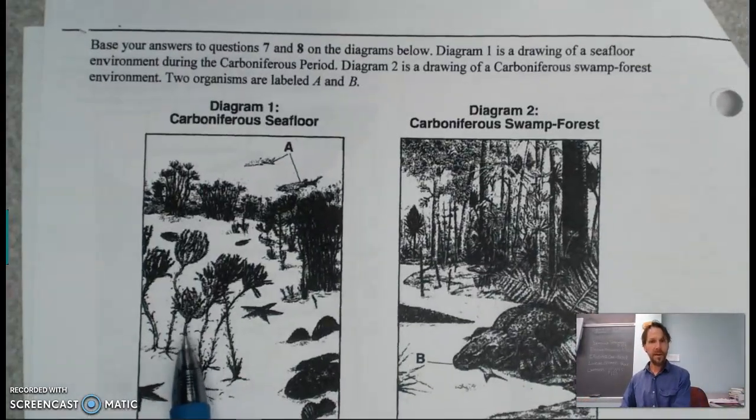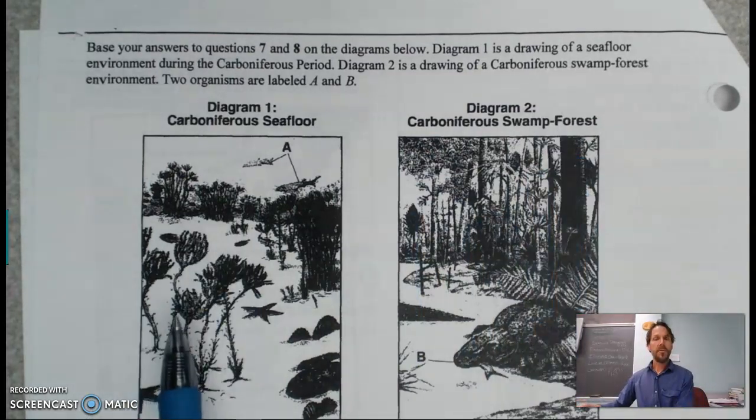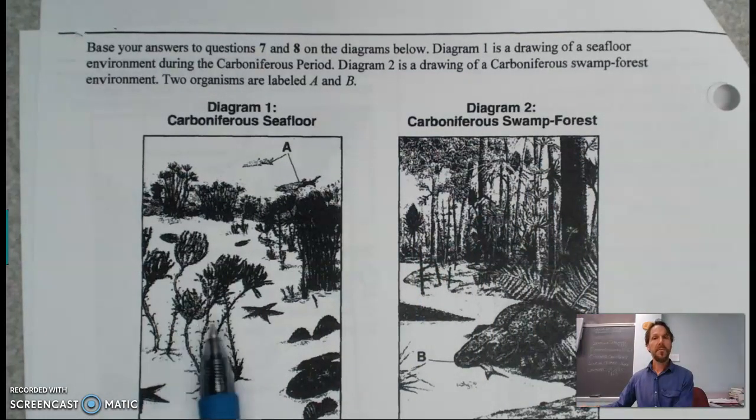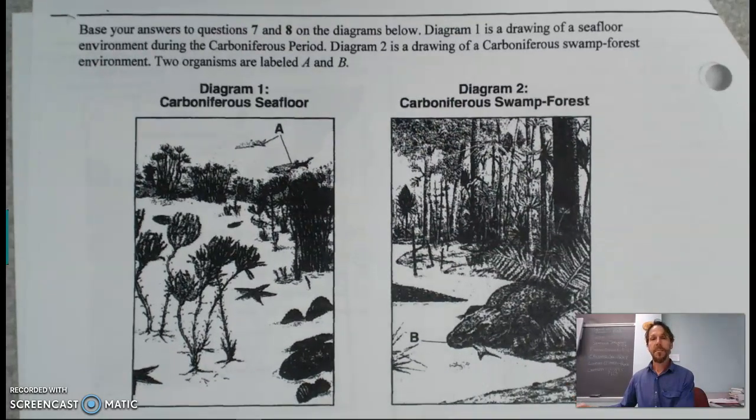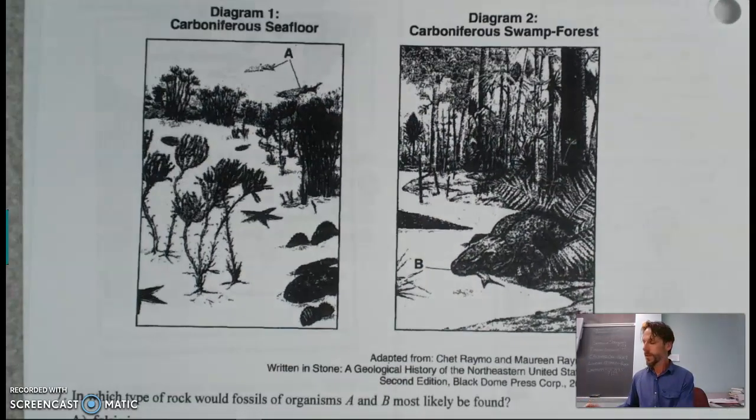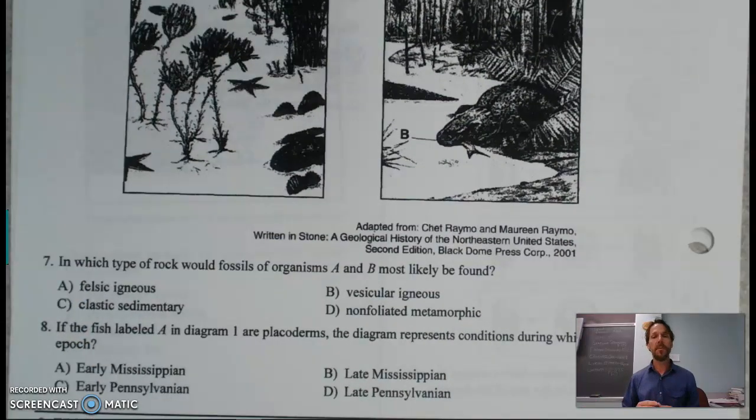This one here we have diagram 1, a drawing of a seafloor environment during the Carboniferous period, and diagram 2, a swamp forest environment during that same time. The Carboniferous is one of the periods in our reference table. It says, in which type of rock would fossils of organisms A and B most likely be found?